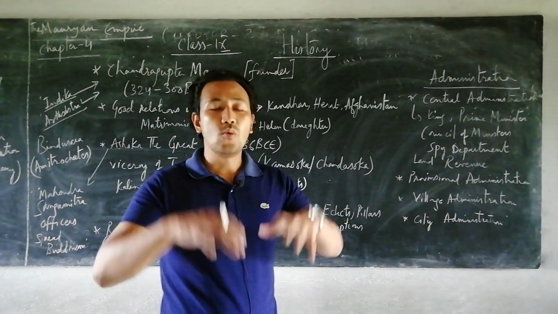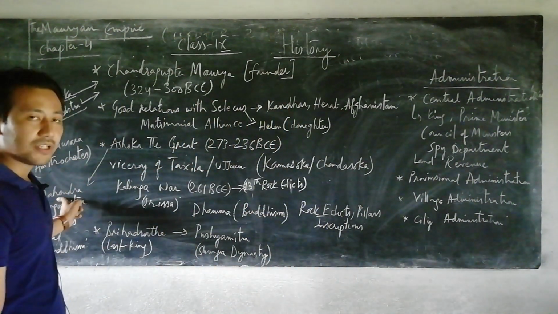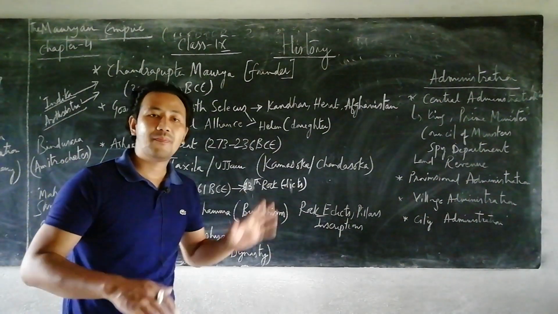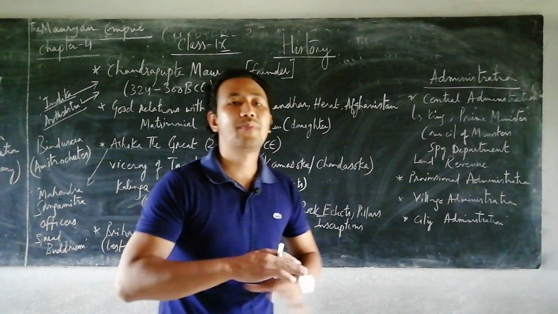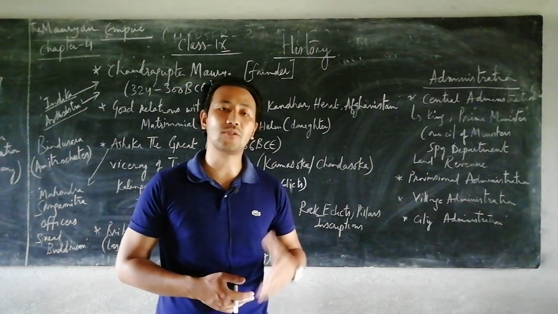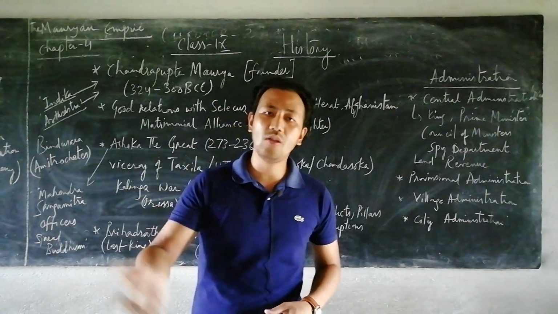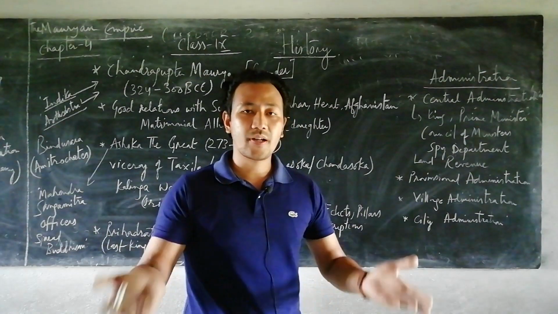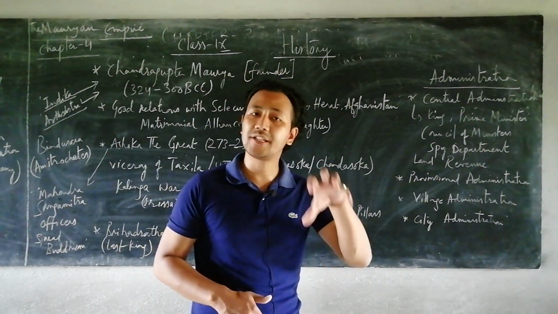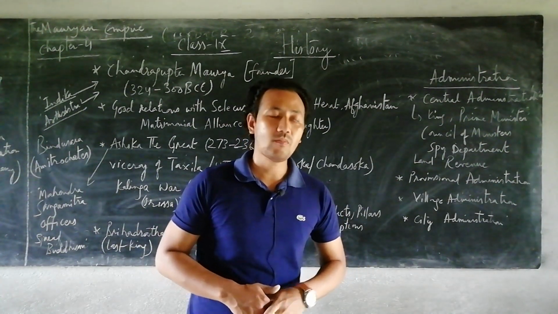And later on, with the help of his son and daughter, Mahendra the son and Sangamitra the daughter, and some other officers, Asoka was helped to spread the religion of Buddhism, with lots of doctrines as well as the teachings taught by Gautam Buddha, to explore and spread to all parts of the Indian subcontinent. And especially if you see in the present day, you will see the maximum Asian countries are linked with this religion called Buddhism.